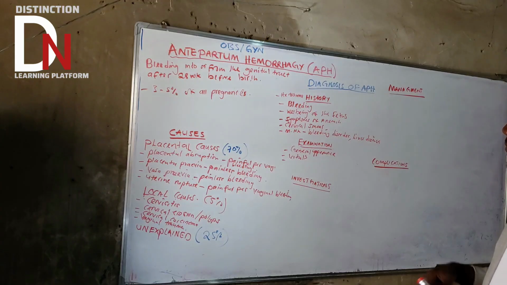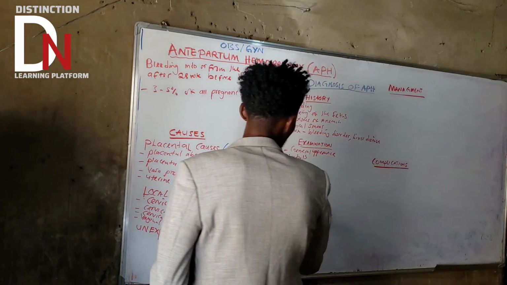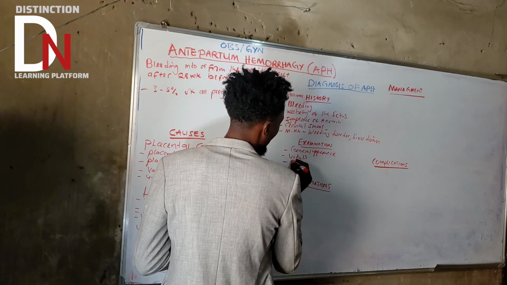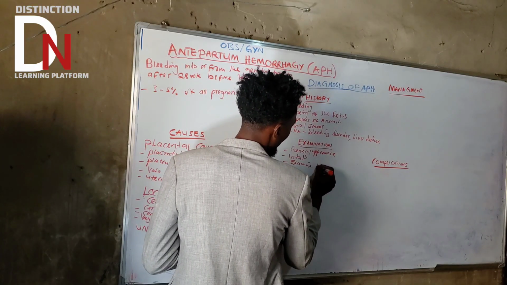Okay. Then what else? Also, you need to examine the uterus. Very, very important. Examine the what? Examine the uterus as well.